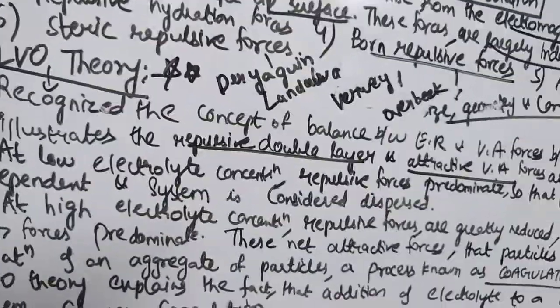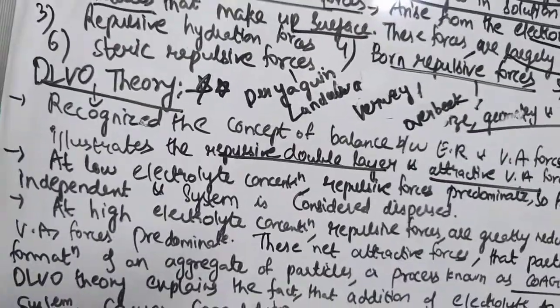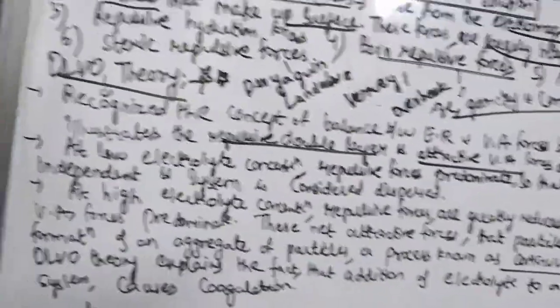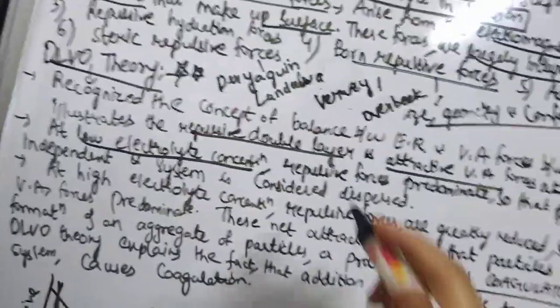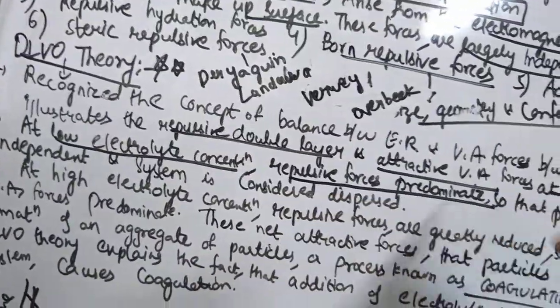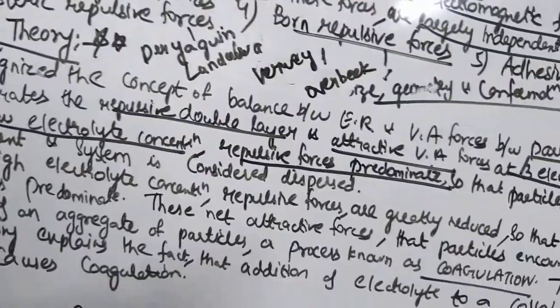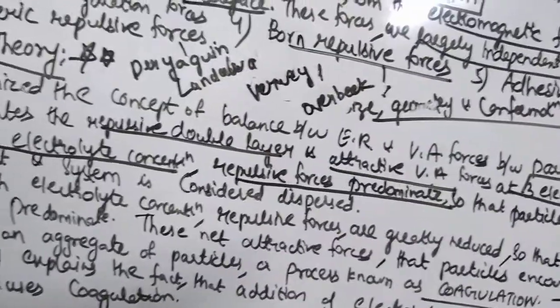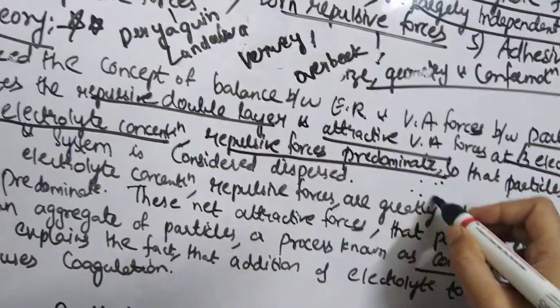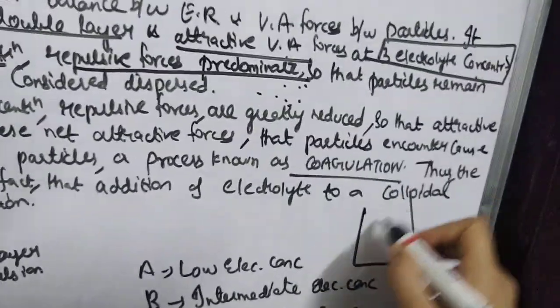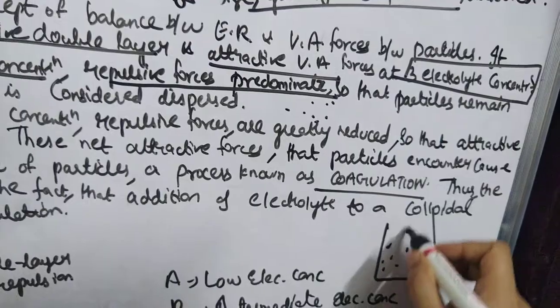Let us first look at low electrolyte concentration. At low electrolyte concentration, the repulsive forces between the particles predominate. So when the repulsive forces are there, the particles remain independent, as separate entities, remaining suspended or dispersed in the medium.